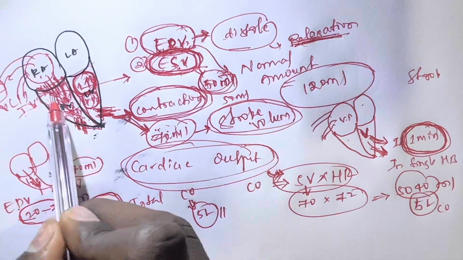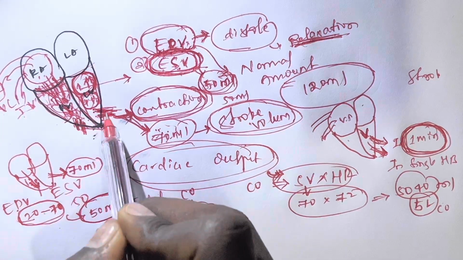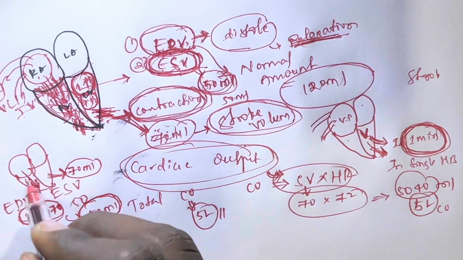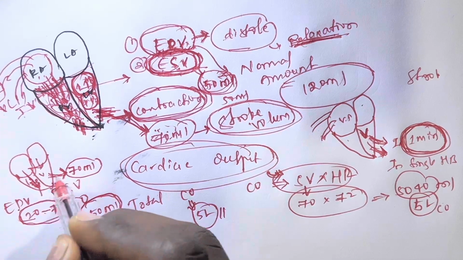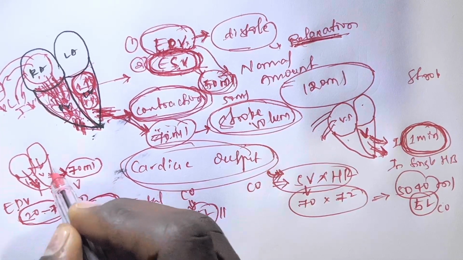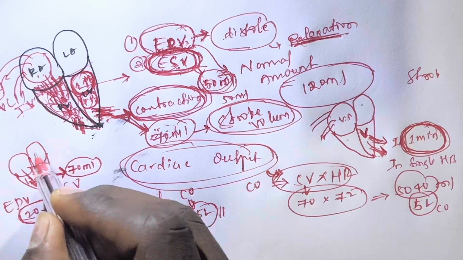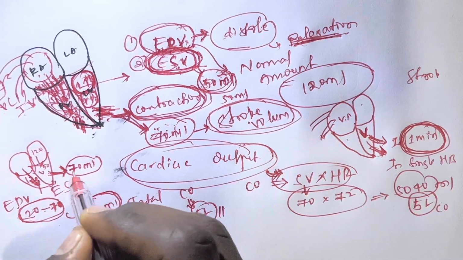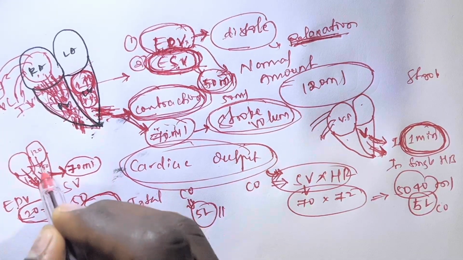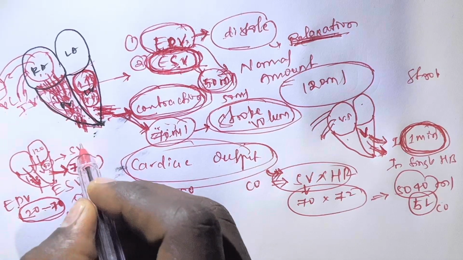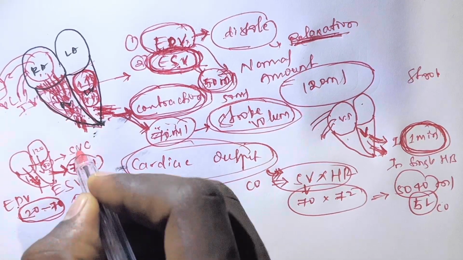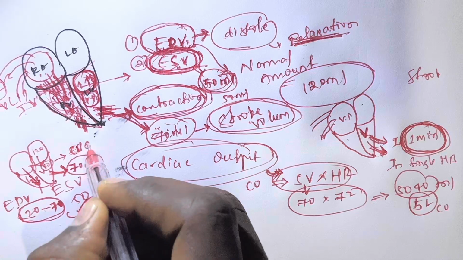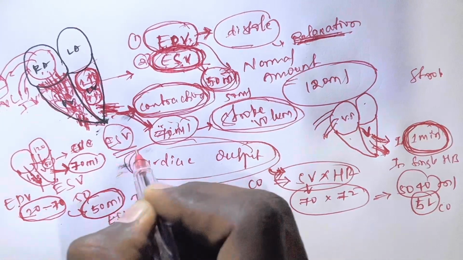मतलब 120 ml आया और 70 ml बाहर गया. So here, 120 ml came and 70 ml went out. The remaining is 50 ml. 120 ml आया, 70 ml went out and 50 ml remains. So this 50 ml is known as end systolic volume.